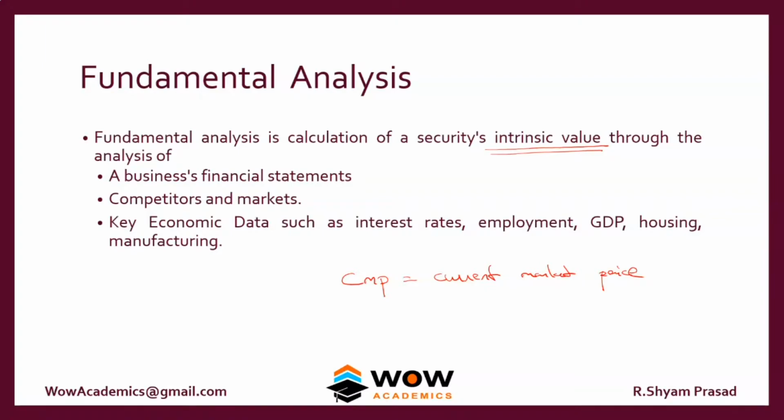So how do we find it out? Usually to find out the intrinsic value, we need a business's financial statements. Then we have to analyze the competitors and what kind of market it is. We also have to analyze macroeconomic data, such as interest rate, employment data, GDP growth rate, and the housing, infrastructure, and manufacturing happening in a country.